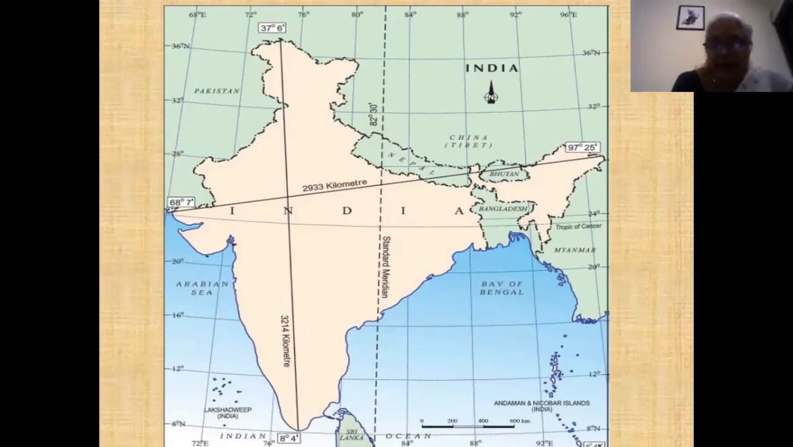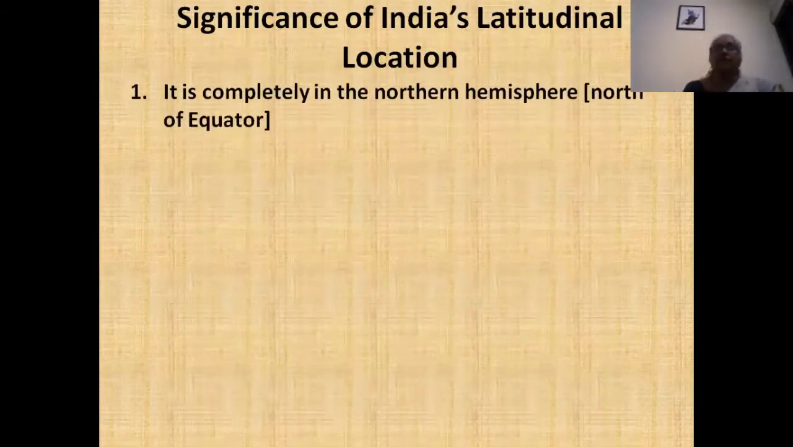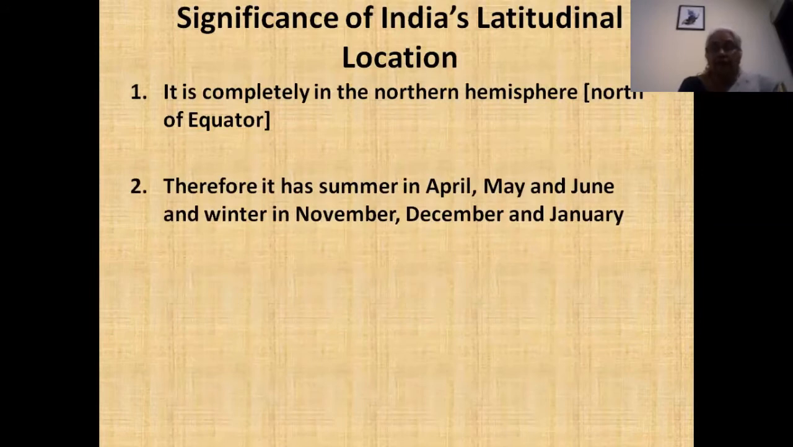Now, the significance of this latitudinal location is that, one, it is completely in the northern hemisphere, that is, north of the equator, and therefore you will find that our summer season is April, May, June, whereas winter is November, December, January.